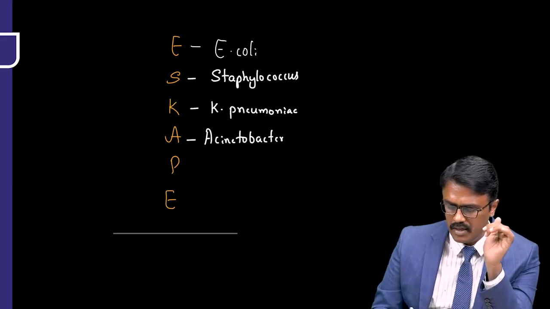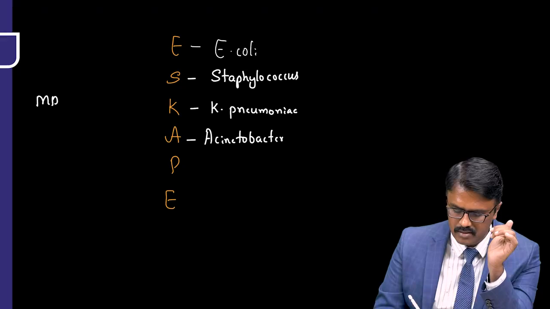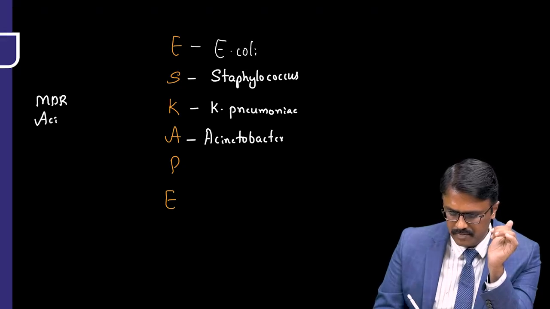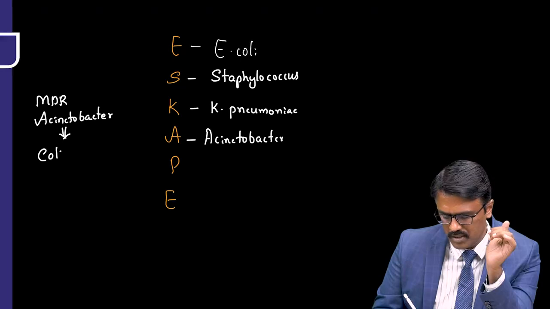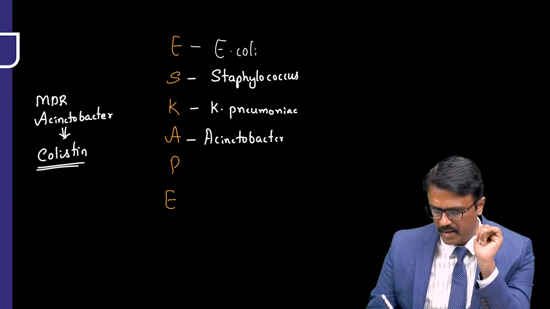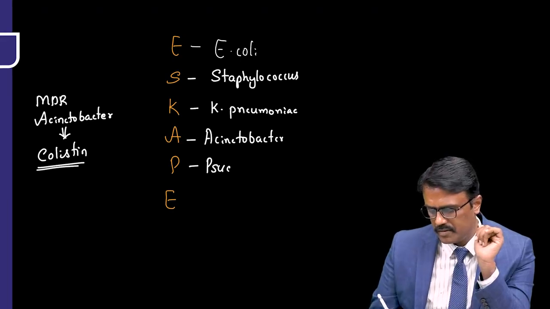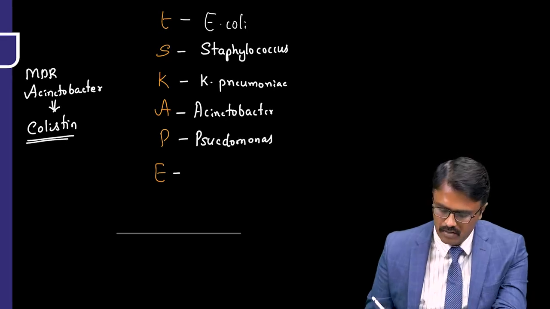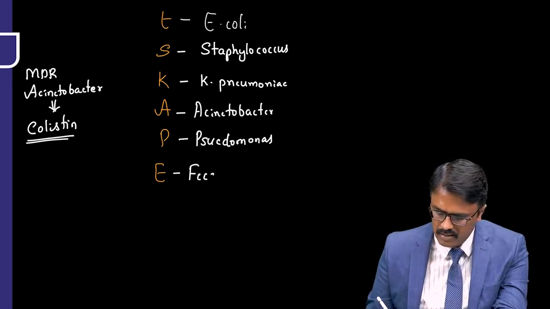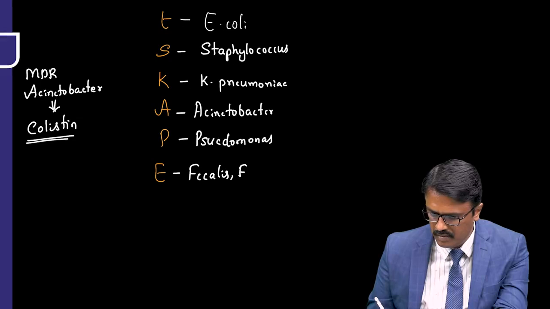If there is MDR, multi-drug resistant Acinetobacter, then we are going to use the best drug, colistin. But the problem with colistin is it is highly nephrotoxic. Pseudomonas also I dealt in detail. And E for enterococci. So it is Enterococcus faecalis and faecium.